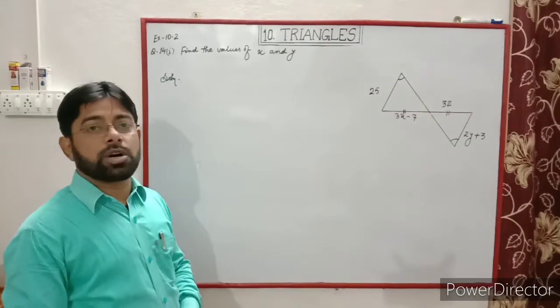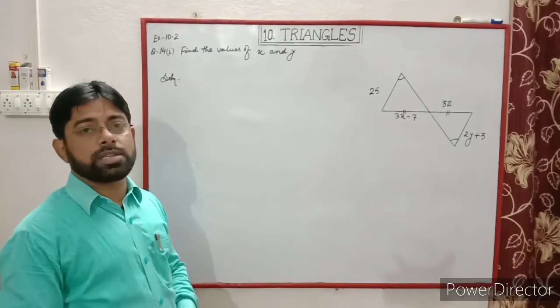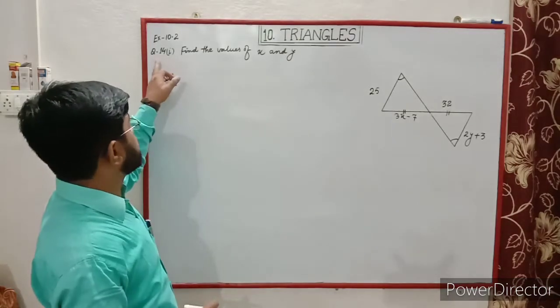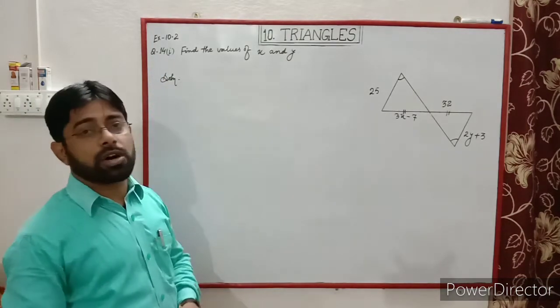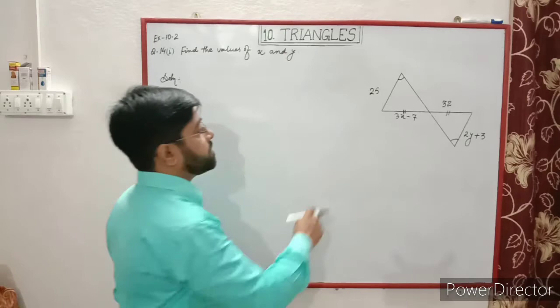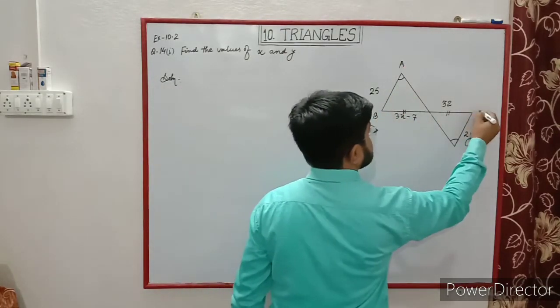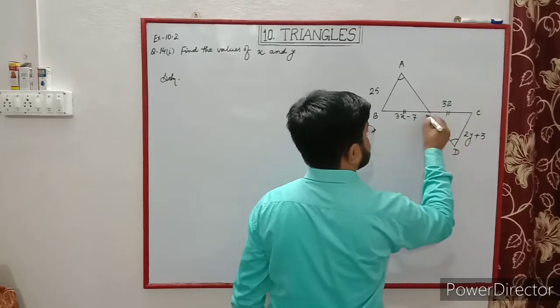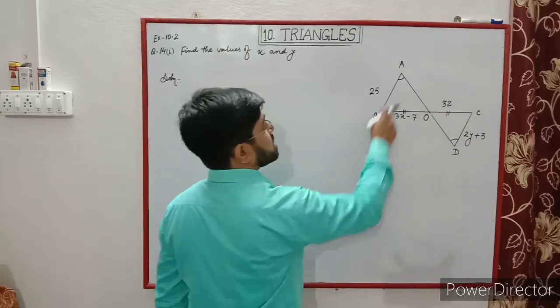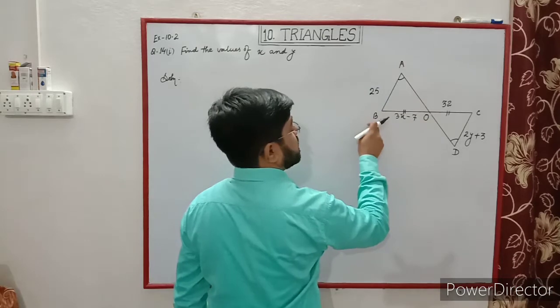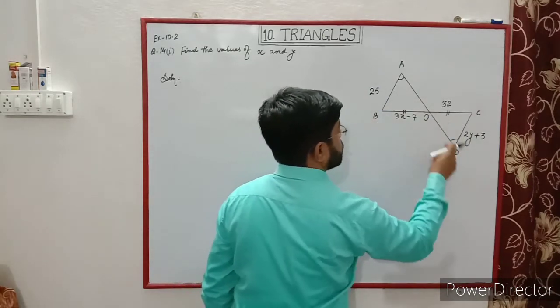Now, problem based on the angle angle side congruence rule. Let's see. Question number 14 first. Find the values of x and y. In the figure, first of all, nomenclature A, B, C, D, O. So we have two triangles, triangle AOB and triangle COD.